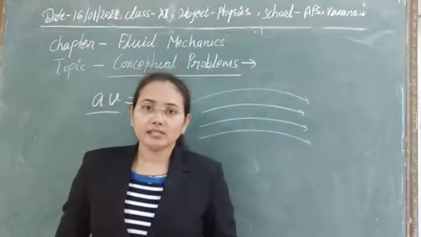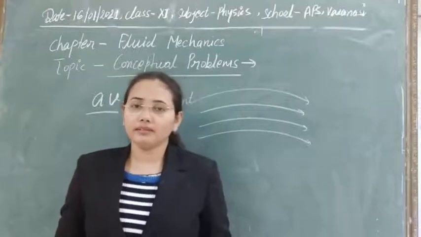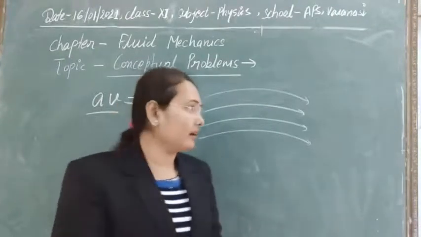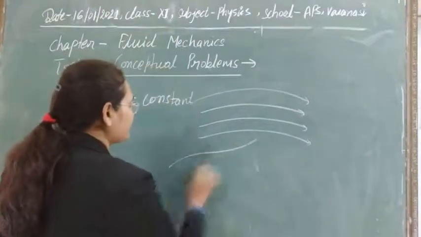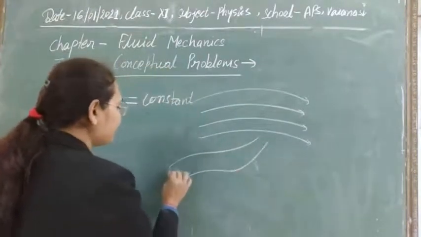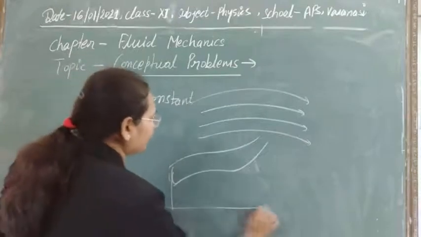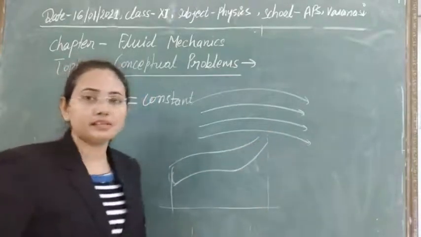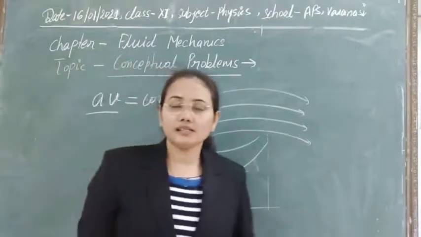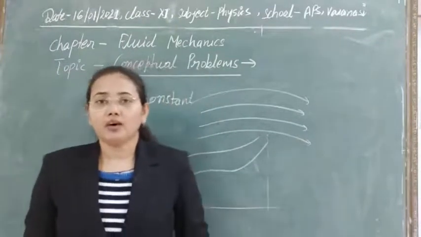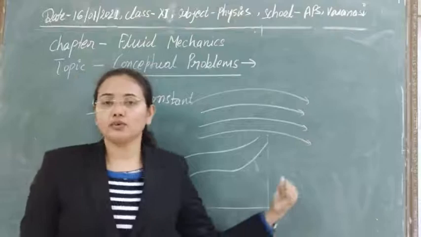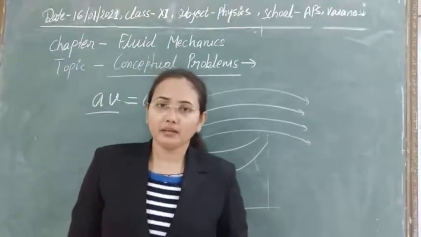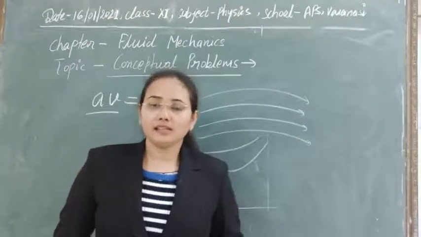And the second concept: whenever there is a position difference, like if you have such pipes and from the ground this height is this, then due to this position difference it possesses potential energy. Also, if liquid is flowing through this pipe, there is motion in the liquid, and due to that motion it will possess kinetic energy.